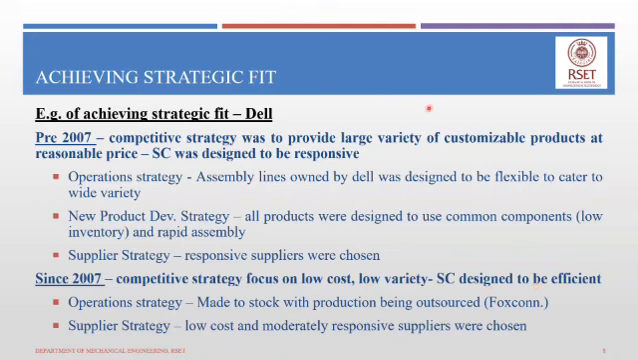So when compared to prior to 2007, where it was designed to be responsive, since 2007 the supply chain was designed to be much, much more efficient. The operation strategy was made to stock, with production being outsourced to a company called Foxconn. Instead of the operation strategy where the assembly lines were owned by Dell prior to 2007, since 2007, to keep the cost low, they outsourced the manufacturing operation of their products to a company that could do this particular activity at a much lower cost.